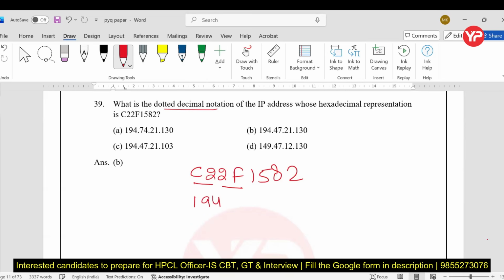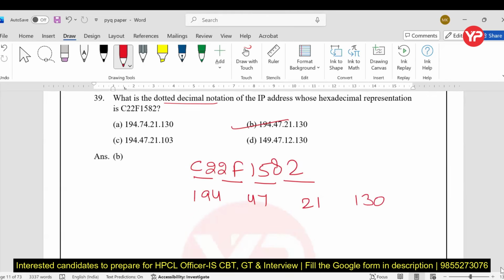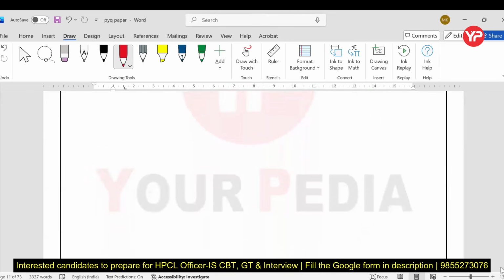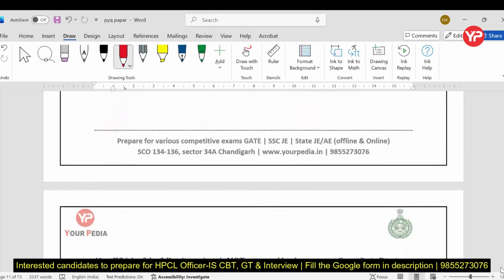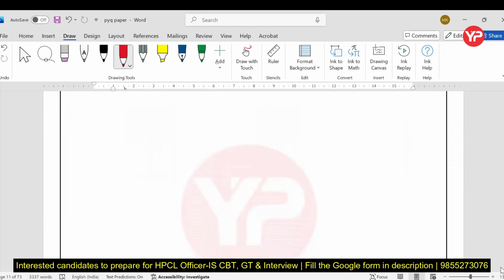Next 2F. F is 15. So 2 into 16 plus 15 is 47. 15 is 1 into 16 plus 5, that is 21. And 82 is 8 into 16 plus 2, 130. Now, if you represent 194, 47, 21, so B is the right answer, my dear students. It is just directly a conversion, nothing else. Very simple problem. TOC problem we will skip because that is not now part of our syllabus.